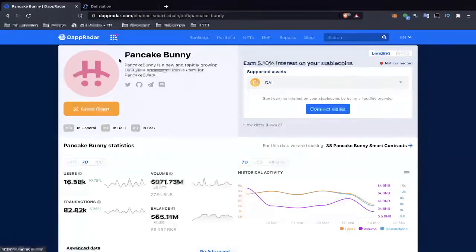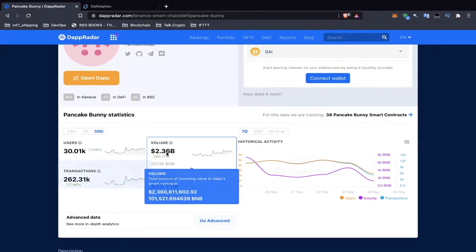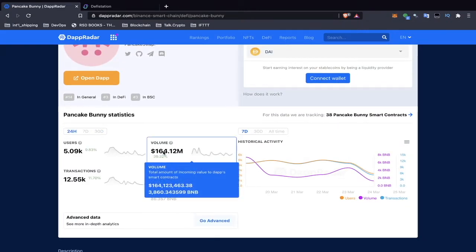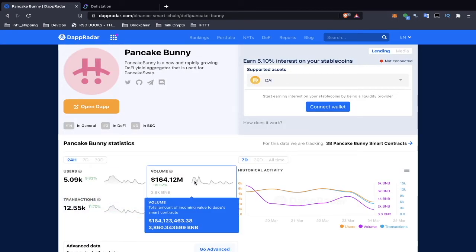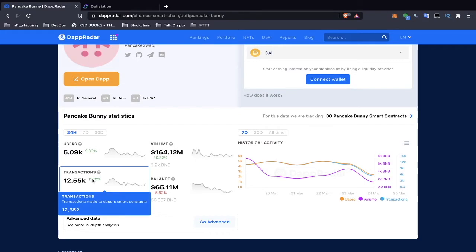Next, we're going to take a look at Dap Radar. We can see here the volume coming in and out. This is not the TVL, which is important because this is how you get paid out for swaps in the pool. So the more the transactions go up, the more the platform's used. Ultimately, the more money that you make being on the platform.